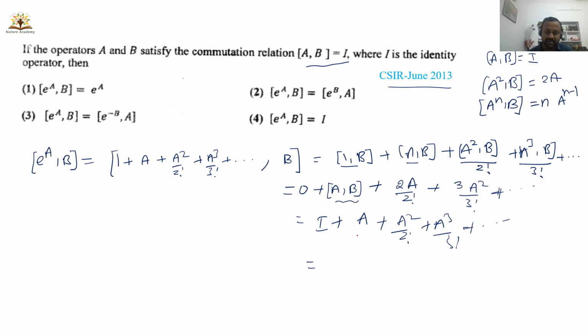So everywhere you can write with I. So this is nothing but simply e power a. This is nothing but a function operator, e power a. So option 1 is the correct option. This question appeared in CSIR exam.